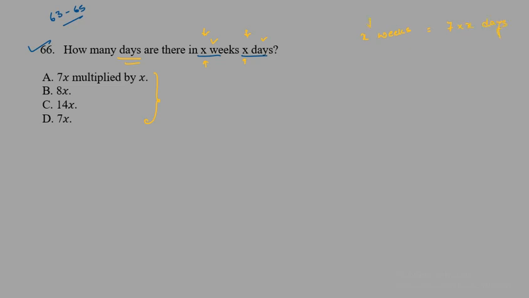Since there are X weeks, we can say that we have 7X days, and then we have the remaining X days. So first we calculated X weeks, which gave us 7X days, and from X days we can directly write we have X days. So what will be the total? 7X plus X, which is 8X. So the total number of days in X weeks, X days, will be 8X days. As you can see in option number B, we have 8X. So option B is the correct answer to this question.